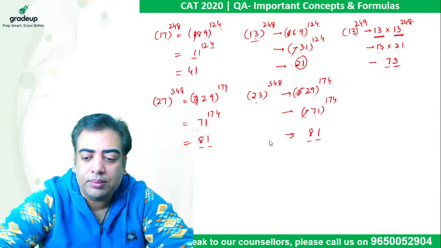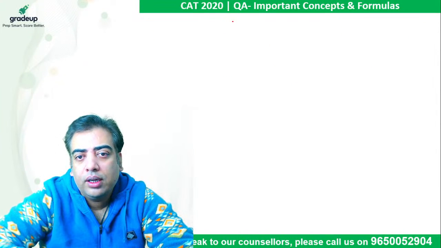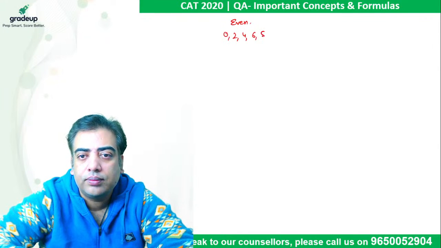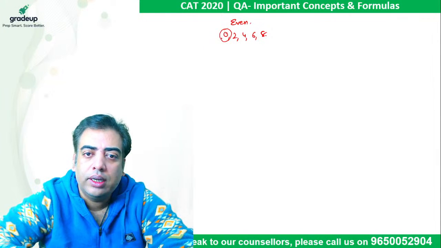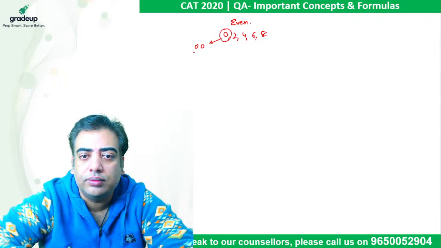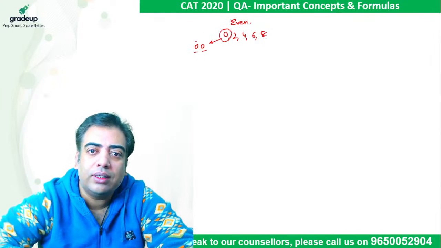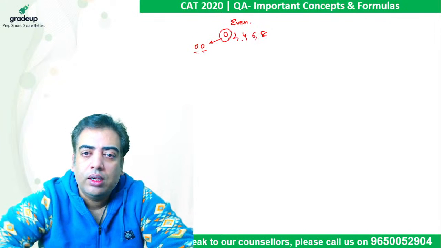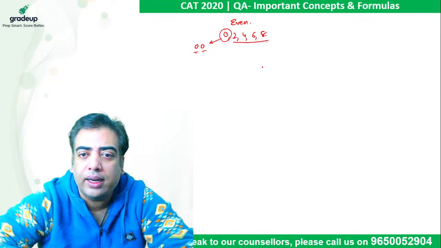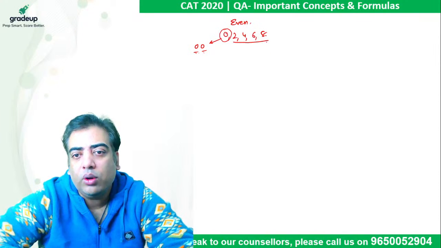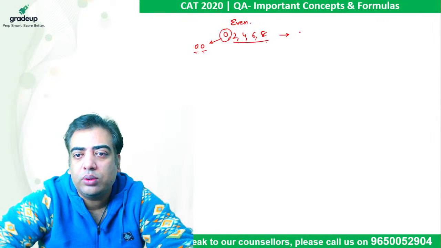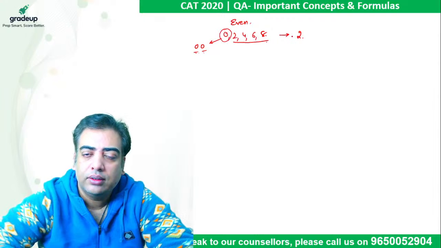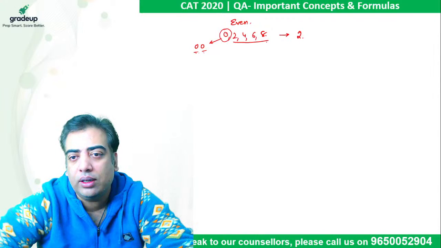So if the given number is even, it must be ending in 0, 2, 4, 6, 8. Any number ending in 0 when it has power 2 or more than 2, last two digits are always double zero. Like 10 square, 10 cube, 10 raised to power 4, all these values will always be ending in double zero. So we just need to solve questions which are ending in 2, 4, 6 or 8. In order to solve these type of questions, we need to find the powers of 2 which we can use. Always convert the value to the power of 2.